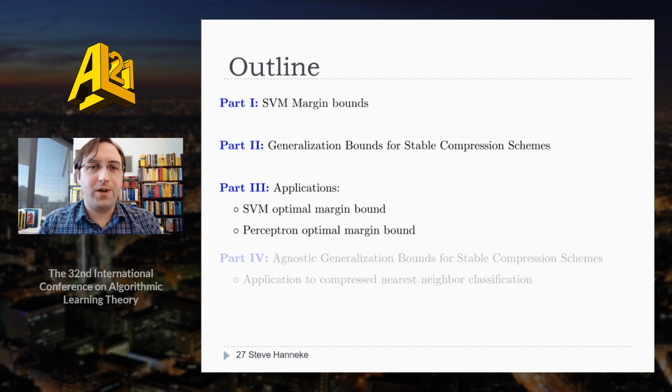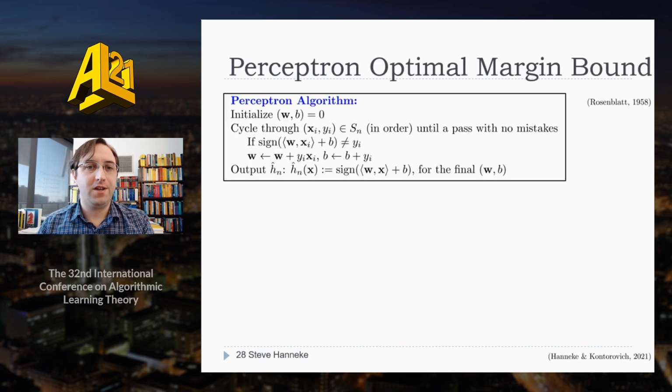What's also interesting is we can use this same technique to get an optimal margin bound for Perceptron as well. The Perceptron is a classic learning algorithm for linear separators, proposed by Rosenblatt. Basically, it goes through the data, and whenever it makes a mistake, it adds that point times its label to the weight vector.